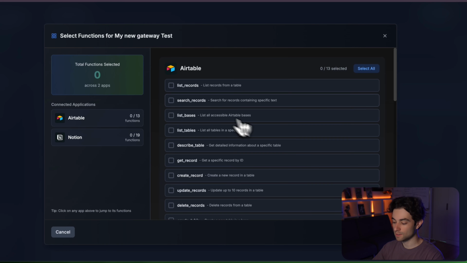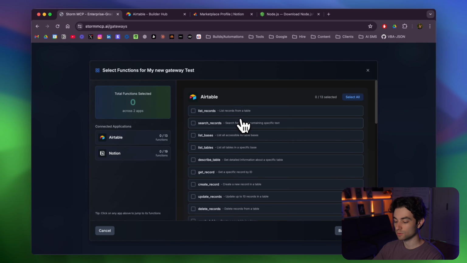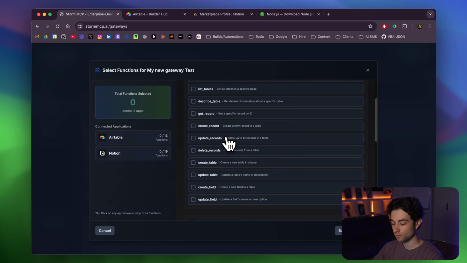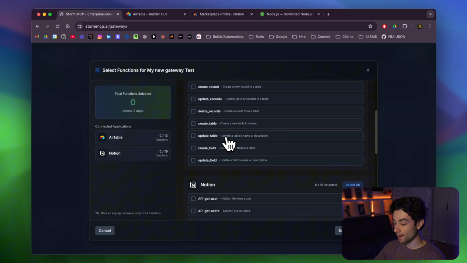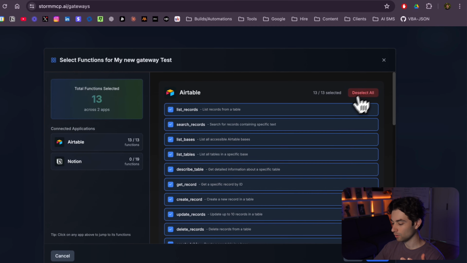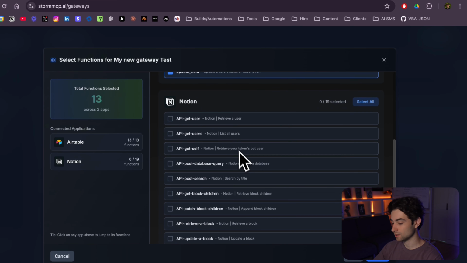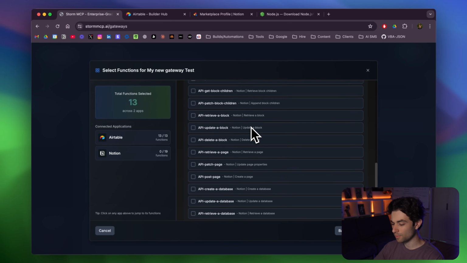And then here we can see actually all of the API calls that we're going to have access to. So for Airtable, we have list records, search records, list the bases. We have all of these that we're going to want Claude to be able to access. So what I like to do is just select all here. And then same thing for Notion. We can see all of the other APIs we can call.